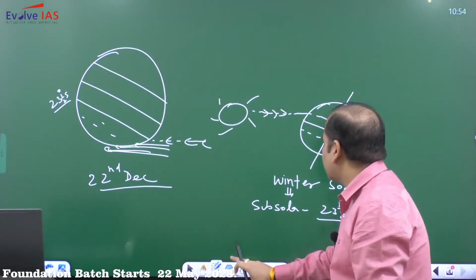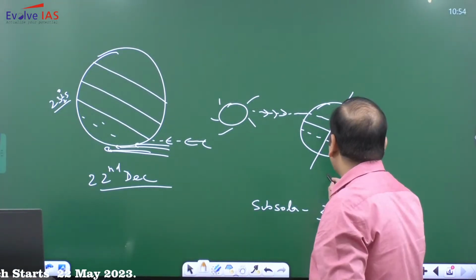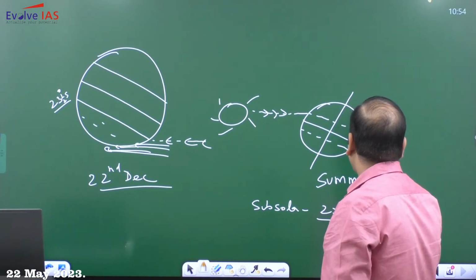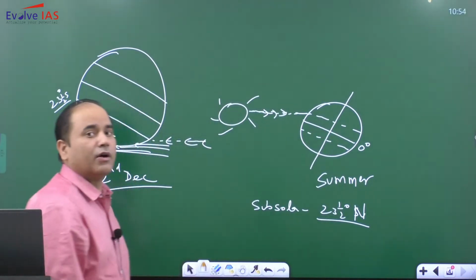and when we are in summer solstice, during summer solstice, the vertical sun rays will be over the Tropic of Cancer.